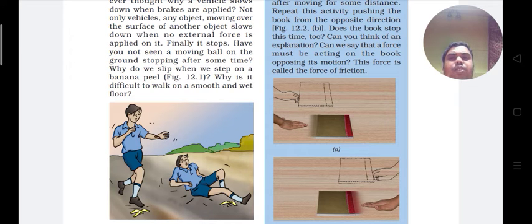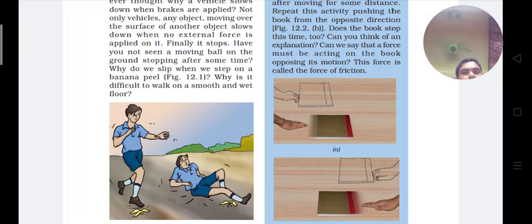After that, what is the cause of friction? What are the causes of friction? Every object has a rough surface, though the surface may appear to be smooth to the naked eye.